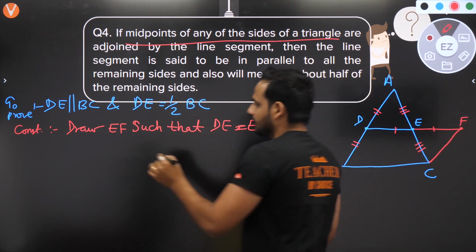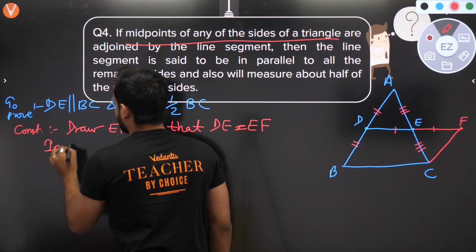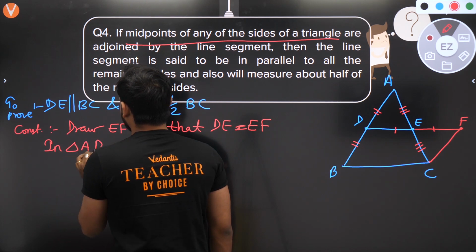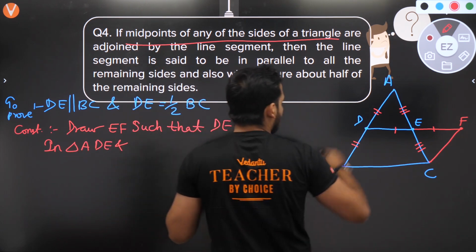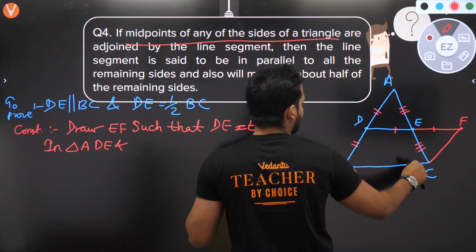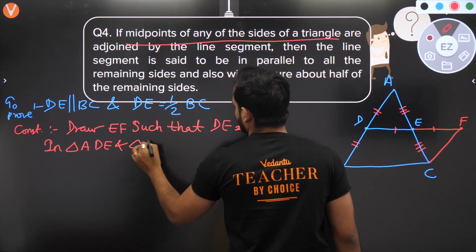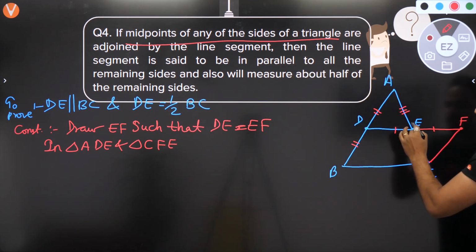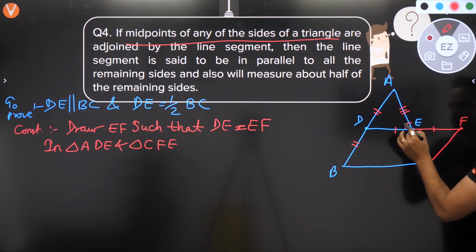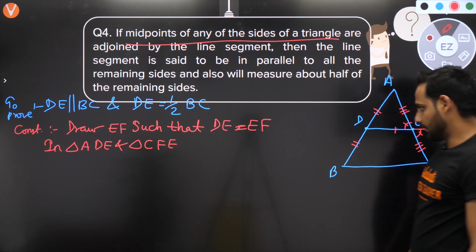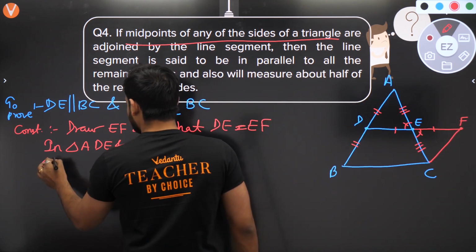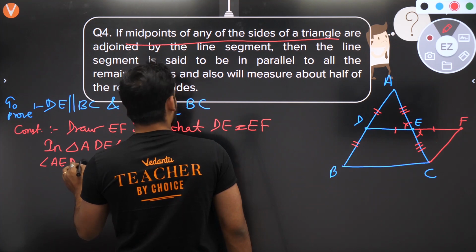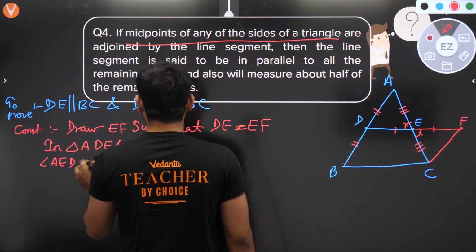So in triangle ADE and triangle CFE, first thing, I can say these two pairs of angles are equal because they are vertically opposite angles. So angle AED is equal to angle CEF.